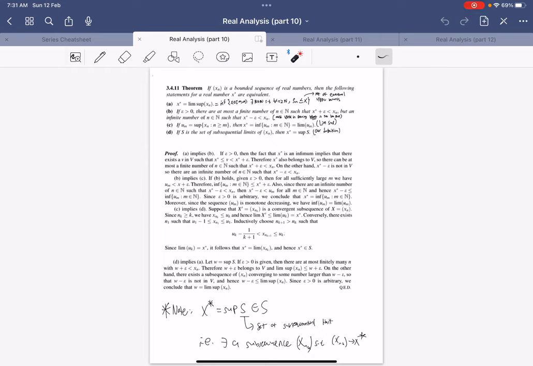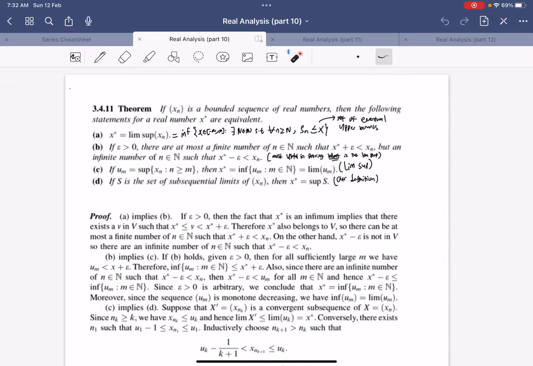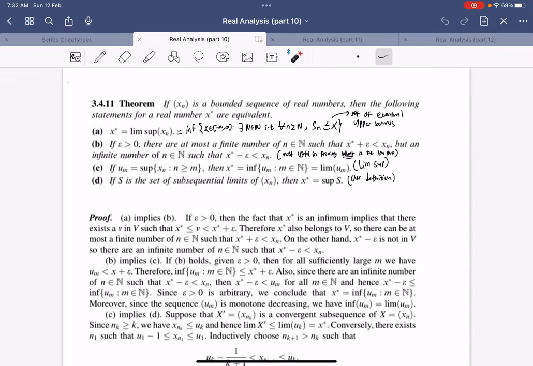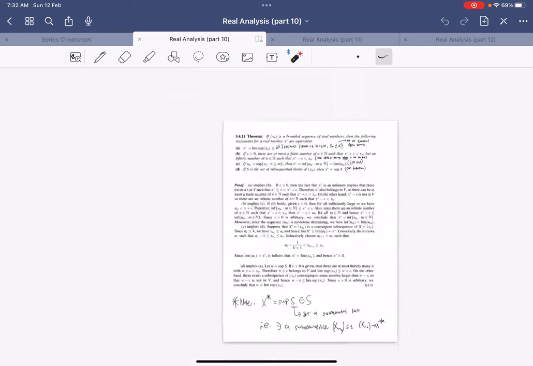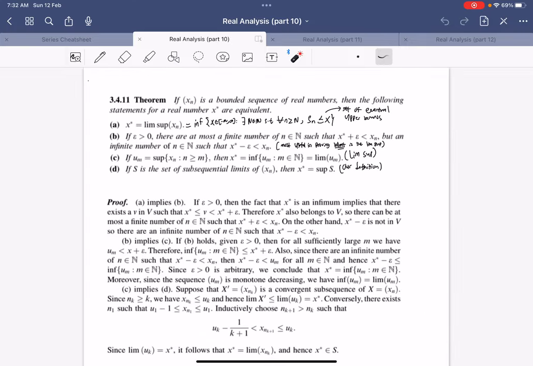What's important to note is how we now find this lim inf and lim sup. And so we must prove this theorem that gives us a characterization of the different equivalent statements for what a lim sup and lim inf is. Just for our reference, this part is taken from Bartle and Sherbert, and the definition we have used earlier was taken from Rudin, but they are actually equivalent.